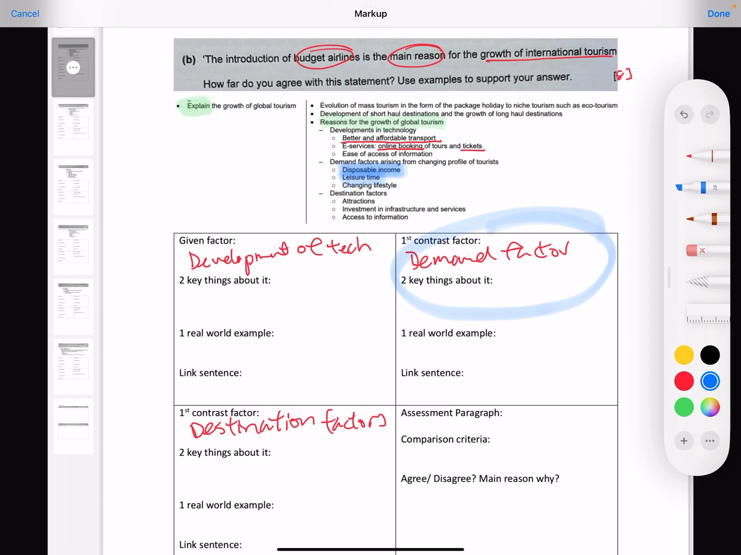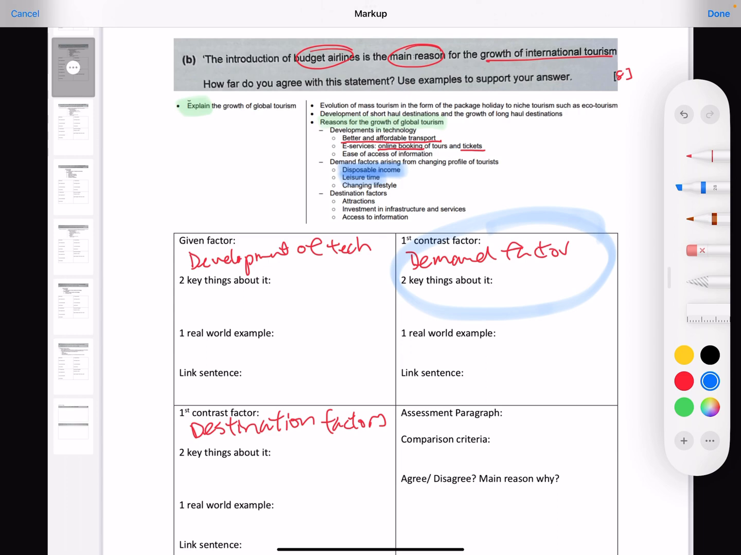Okay, so if this is going to be my key, introduction of budget airlines will not be the main reason for the growth of international tourism. It cannot be the main reason, because the main reason has to be demand factors. It has to be because people have more money, people have more time, so therefore they are able to engage in more international tourism. So that is very important. Now, you work with this in mind. Your examples need to fill in accordingly to this. This is very important. So this one has a pretty clear stand.